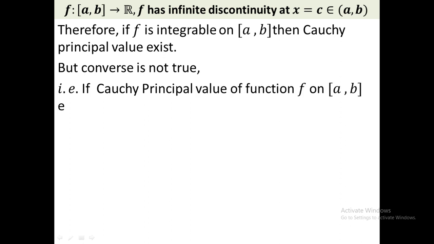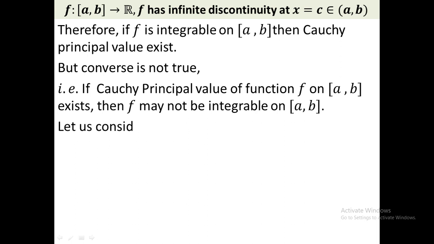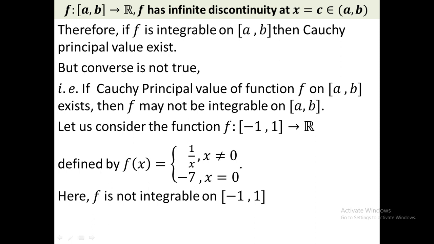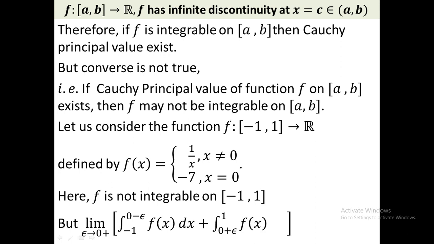That is, if the Cauchy principal value of the function on [a, b] exists, then f may not be integrable on the domain. For example, we consider the same function f(x) equal to 1 by x for x not equal to 0, and something here, say minus 7, at x equal to 0. You see that f is not integrable on minus 1 to plus 1. But here we will see that the principal value exists. This is the Cauchy principal value. Here 0 was the point of infinite discontinuity, so I integrate from minus 1 to 0 minus epsilon, neglecting 0, and then take another point, 0 plus epsilon to 1, f(x) dx. Here you see that this epsilon and this epsilon are the same, but in general this is not the same, but in the Cauchy principal value these are the same.